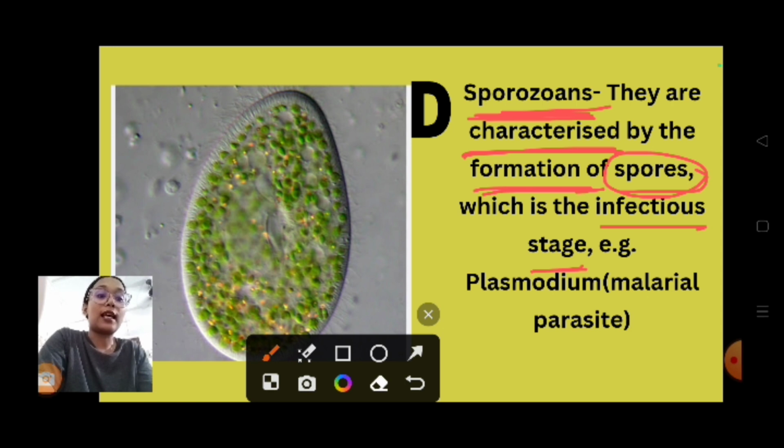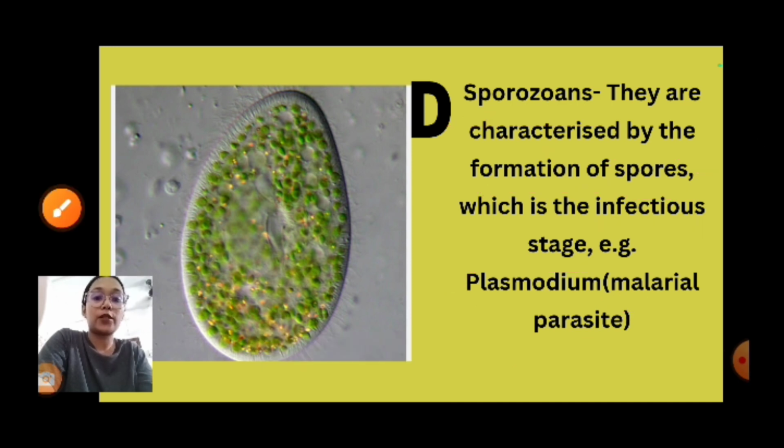Example: Plasmodium, which is the malarial parasite that causes malaria in humans. Plasmodium is one example of sporozoans. Getting my point? Is it clear to you all? So you have to keep the examples in mind. You have to do repeated revision. Everyday revision is a must.